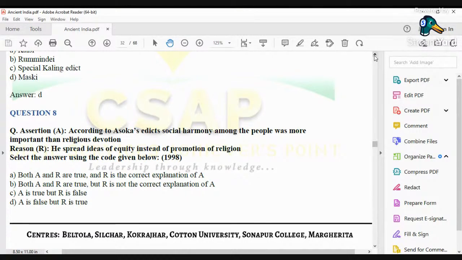So when you talk badly about someone else's religion, it is your religion that you are hurting at the end of the day. Based on this, we can easily say that Ashoka was not trying to promote one religion at the expense of another.